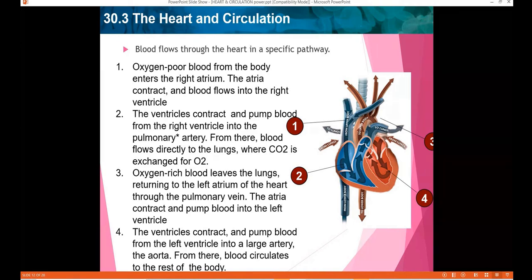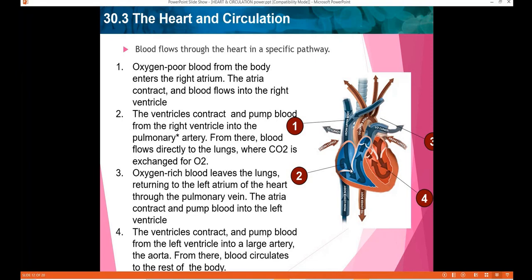The SA node signals the atria to contract and the blood flows into the right ventricle. What happens in the right atrium? We just discussed the SA node, which is the pacemaker. It stimulates the contraction. So the right atrium contracts and the blood moves from the right atrium to the right ventricle. This is the right ventricle.